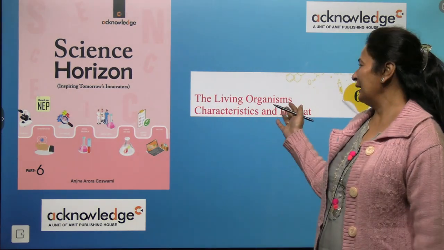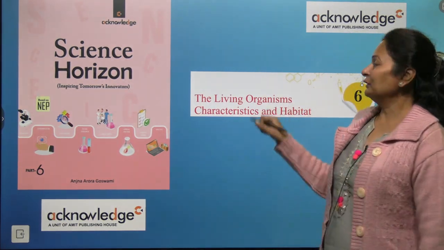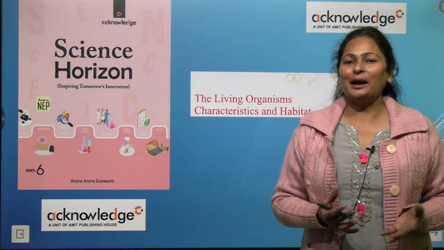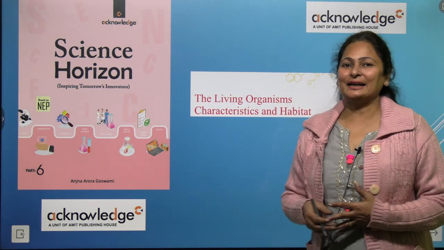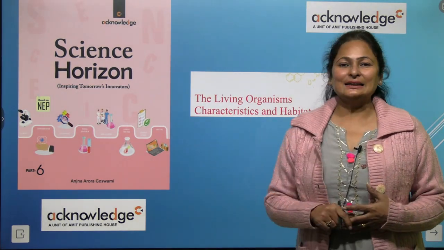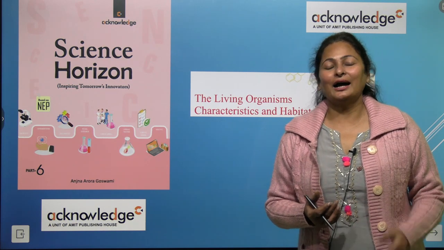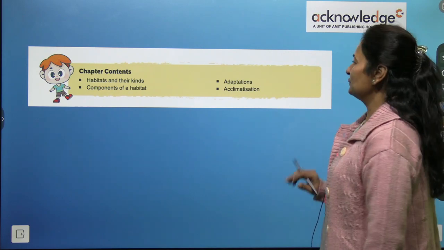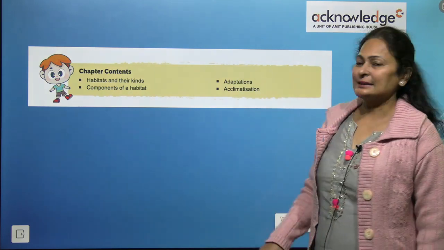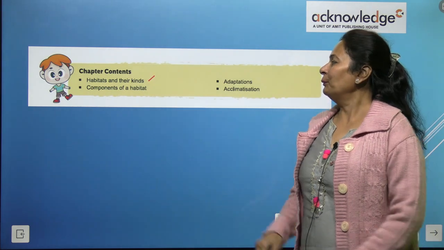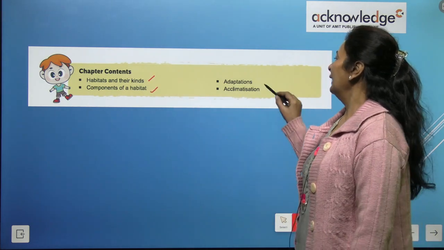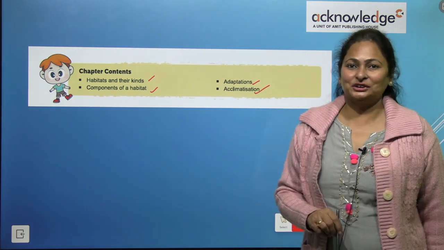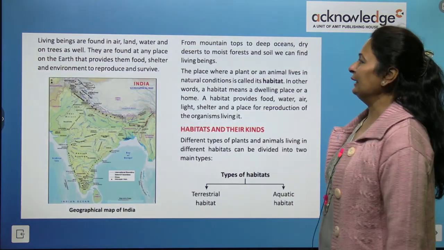Today I am taking up chapter number 6, Living Organisms, Characteristics and Habitats, of the course book Science Horizon, Class 6 by Amit Publishing House. Guys, let's see the chapter contents that we are going to study today: habitat and their kinds, components of a habitat, adaptation, and acclimatization. So let's see the chapter.